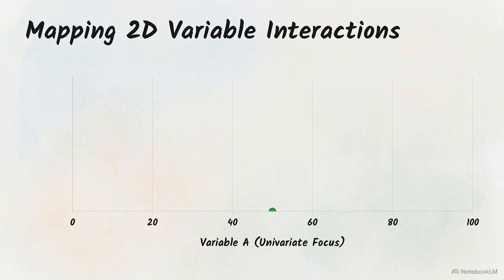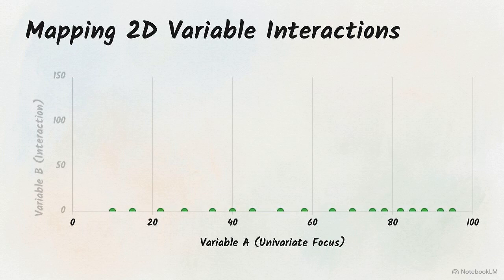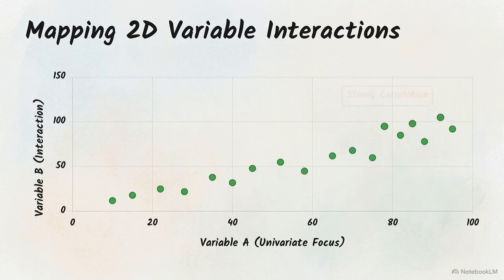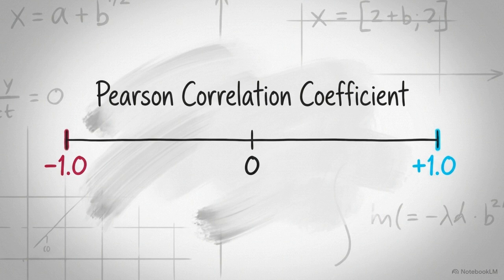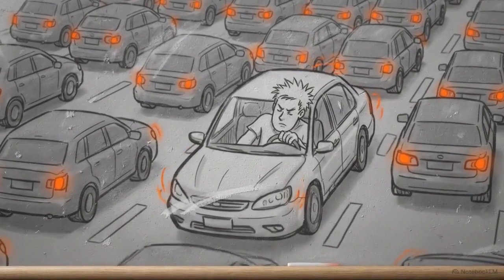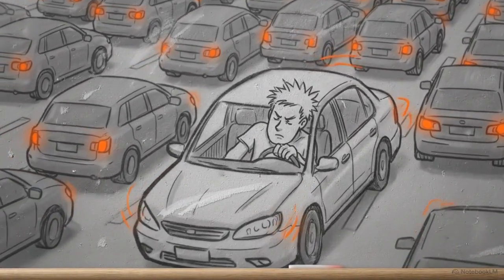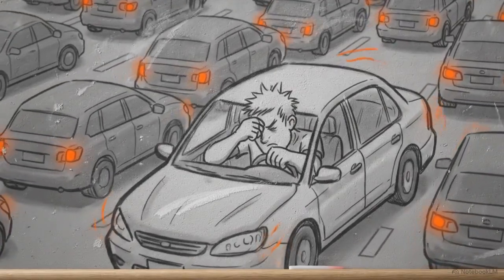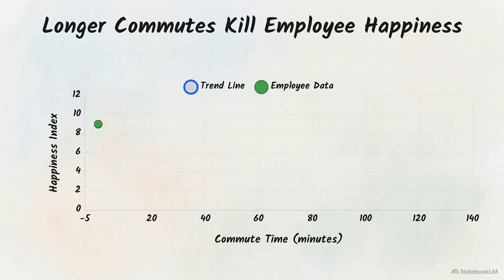So far, we have only analyzed univariate spread, looking at a single variable in isolation. We now shift to bivariate interaction to analyze how two completely different variables move together. We measure this relationship using the Pearson correlation coefficient, which operates on a strict mathematical scale running from -1.0 to +1.0. If we analyze a dataset comparing commute times against an employee happiness index, the math returns a strong correlation of -0.976. This scatter plot maps the relationship.